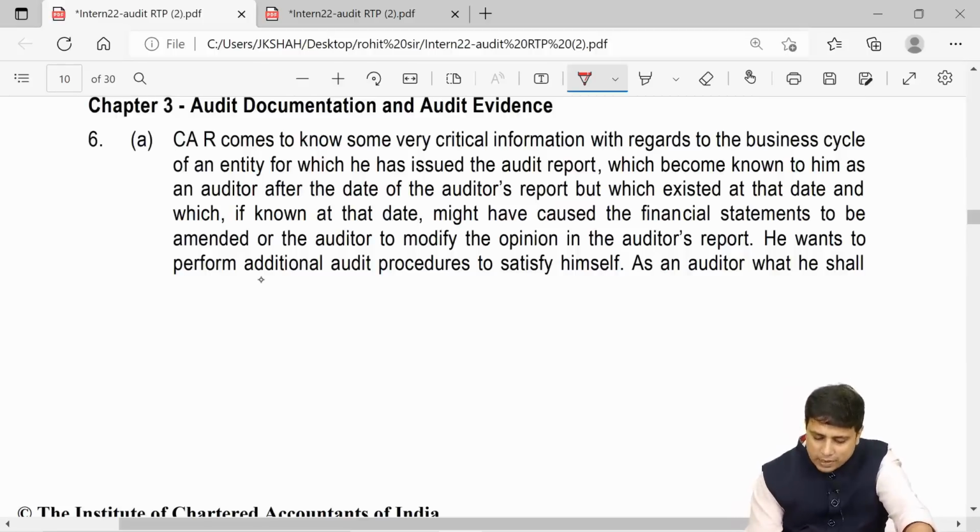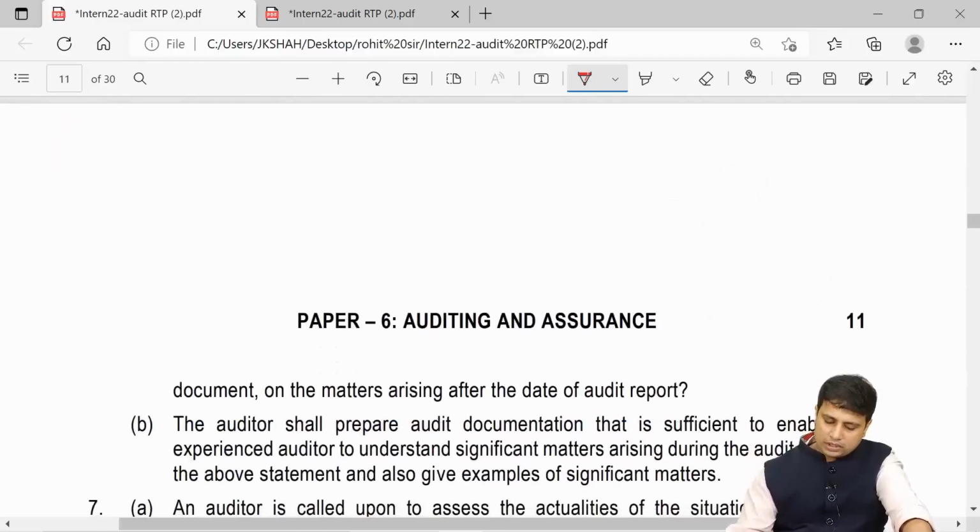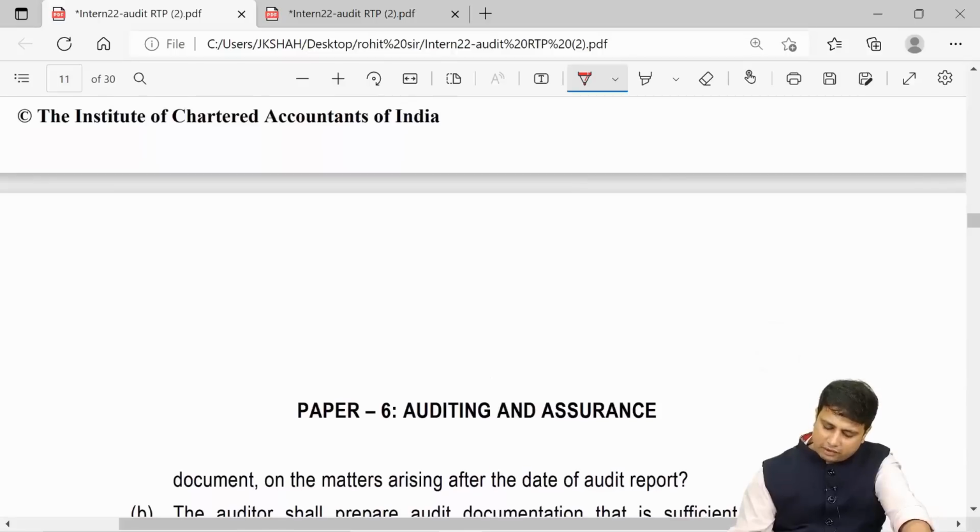He wants to perform additional audit procedures to satisfy himself as an auditor. What shall he document on the matters after the date of the auditor's report? So in short, they are asking what are the documents.